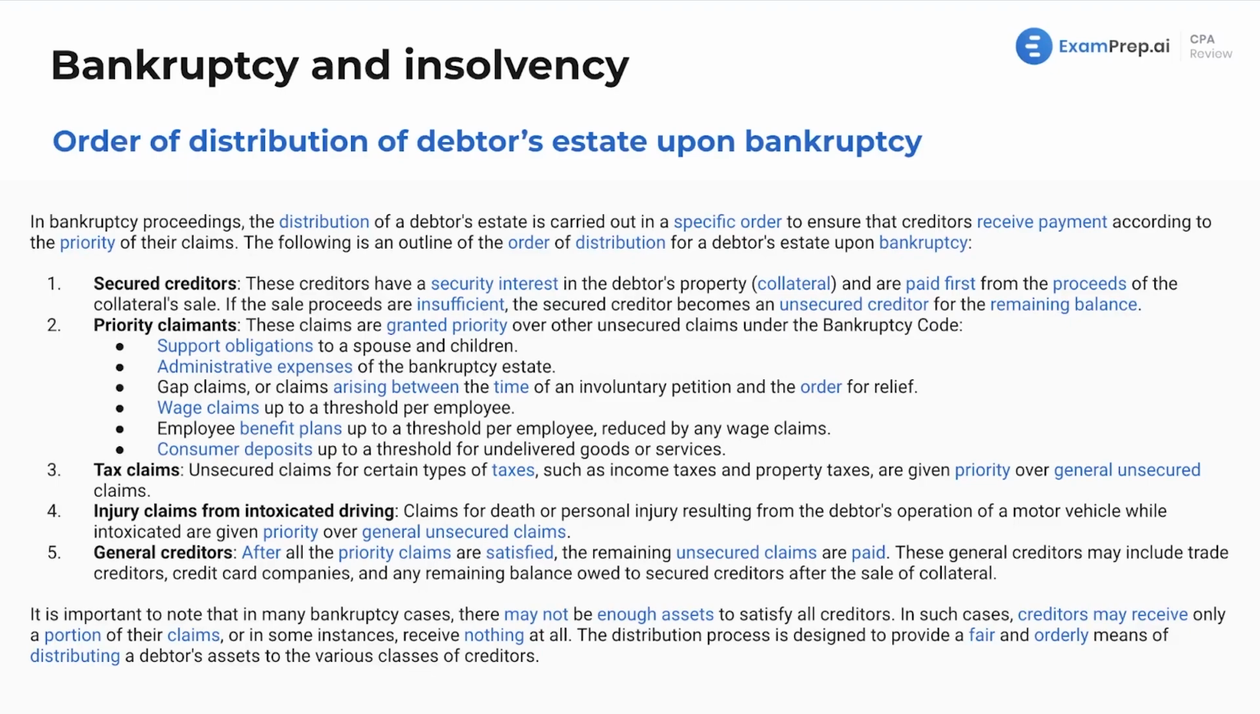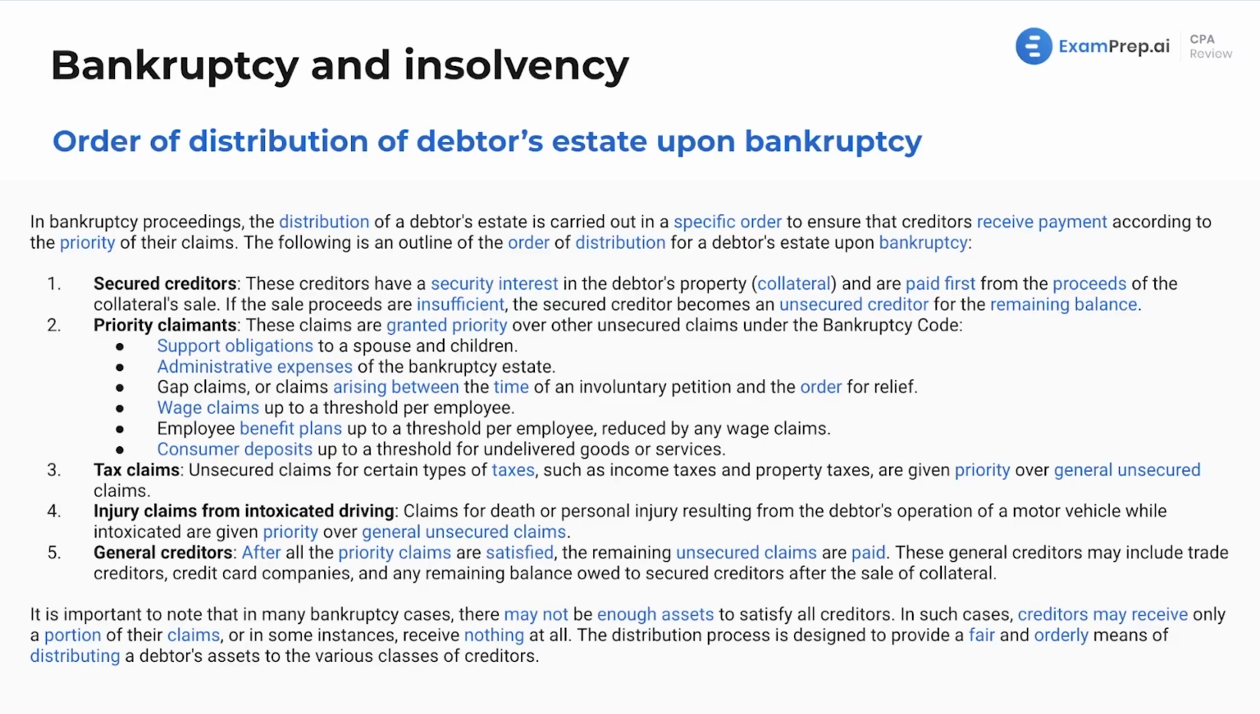And then lastly here, we've got general creditors. Now, after all these priority individuals, and we'll see examples of them all, are satisfied, the remaining unsecured claims are going to be paid. These general creditors may include trade creditors, credit card companies, and any remaining balance owed to secured creditors after the sale of collateral.